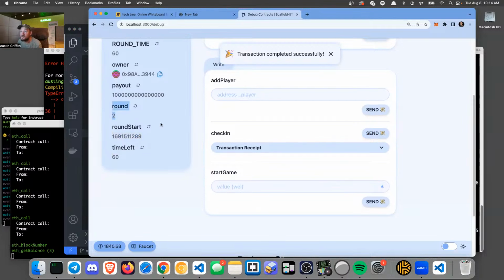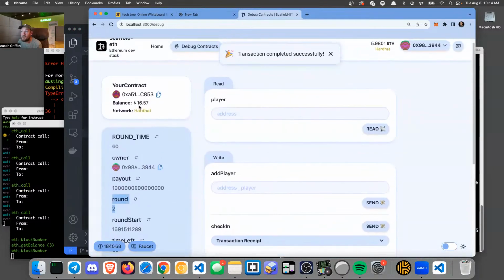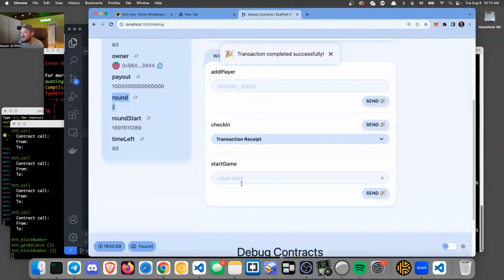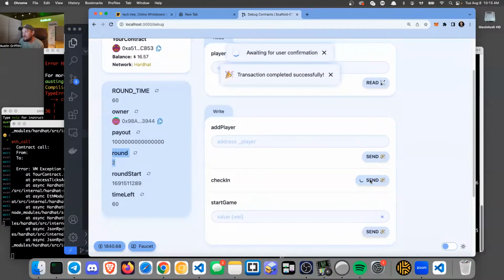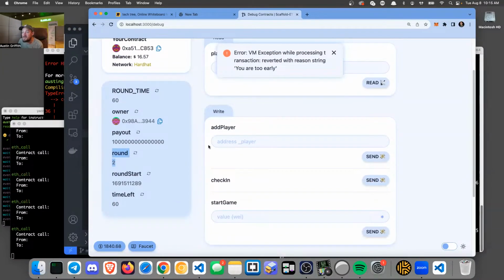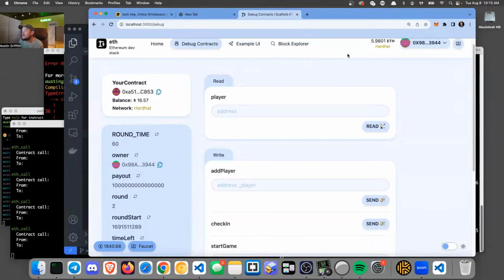The round went to 2, and a couple of dollars left the contract, right? So that transaction has to be super cheap to make $2 worth it. It's got to be a cheap transaction, but it incremented our round, right? And now we're incentivized for the next 10 rounds. Basically, we're the only players in the game, right?